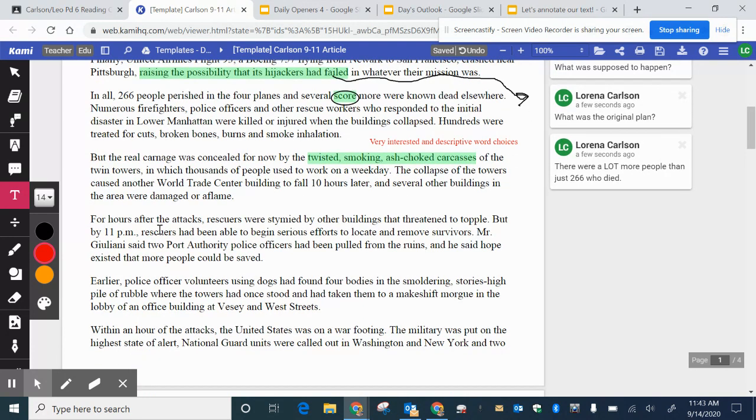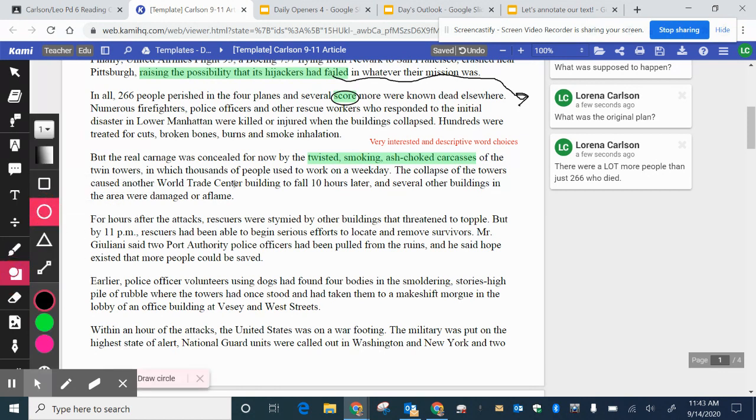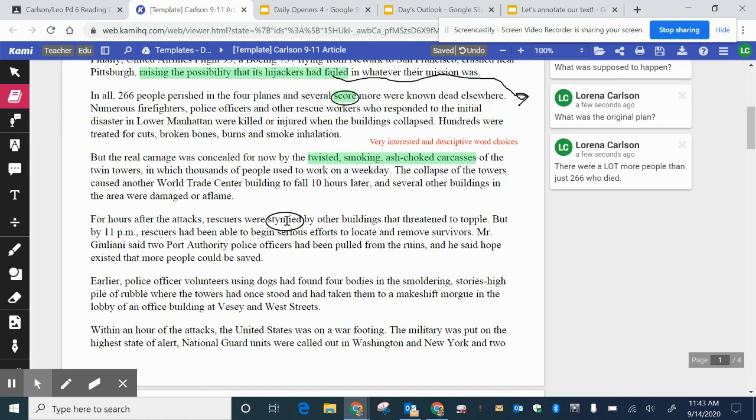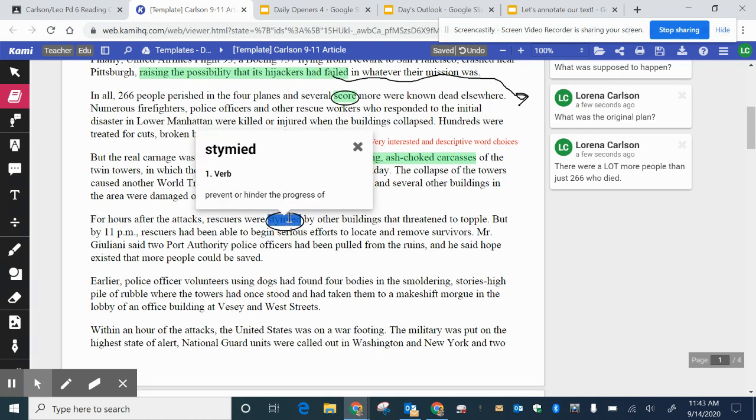For hours after the attacks, rescuers were stymied by other buildings that threatened to topple. There's another word that I'm not 100% sure of. Stymied. I can quickly check. And stymie means to prevent or hinder the progress of.